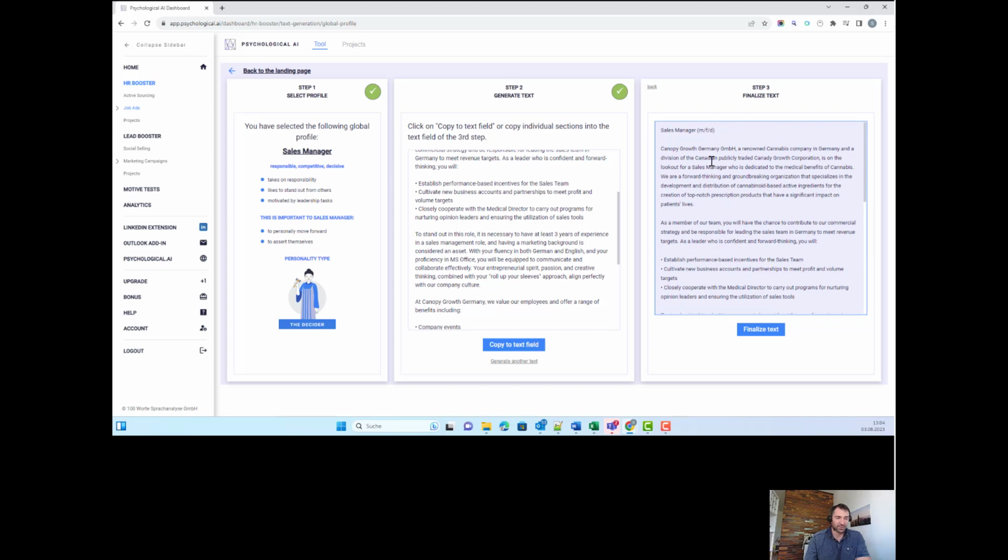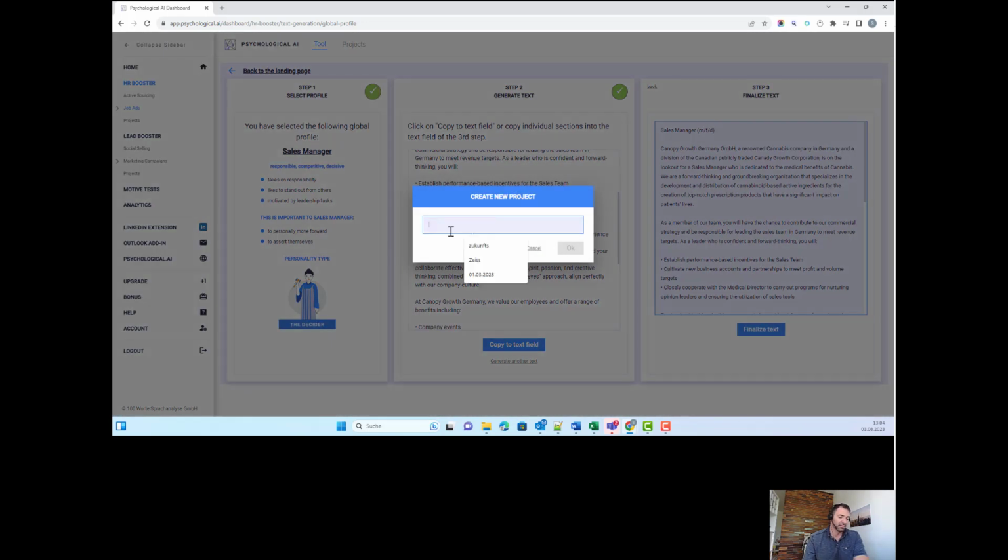And because you maybe would like to change some small things and small details, we can go to the finalize text method. So we click on finalize text. We say this is a sales manager job, and today it's August.